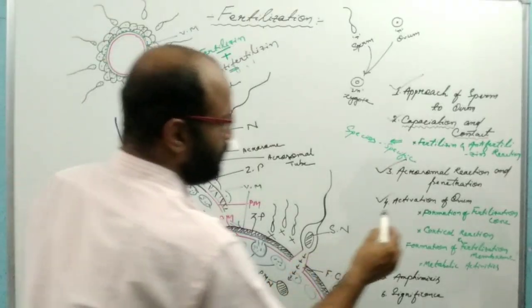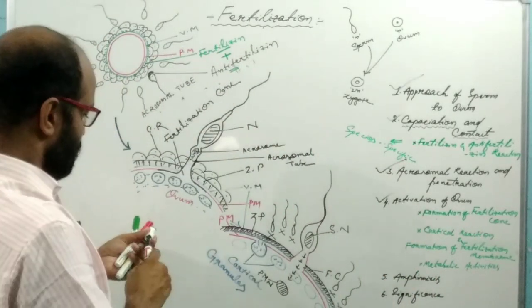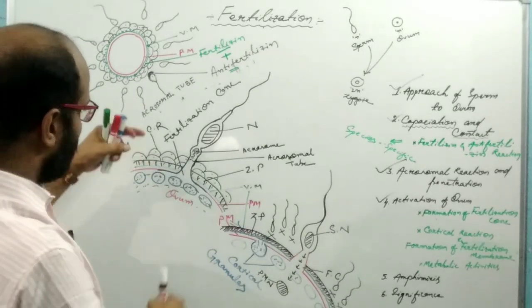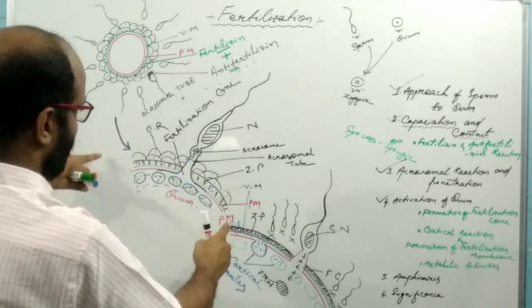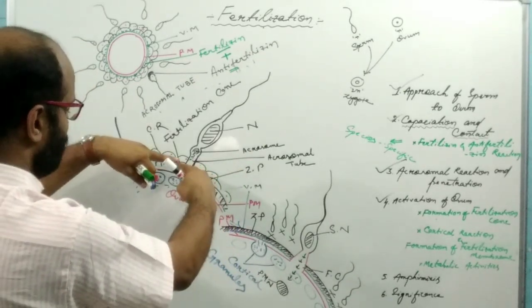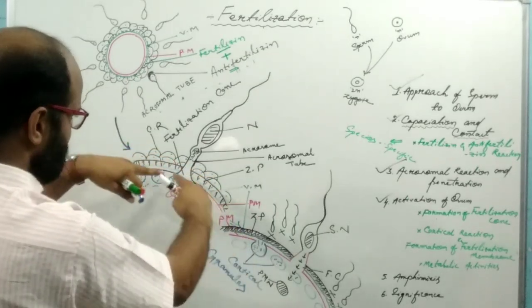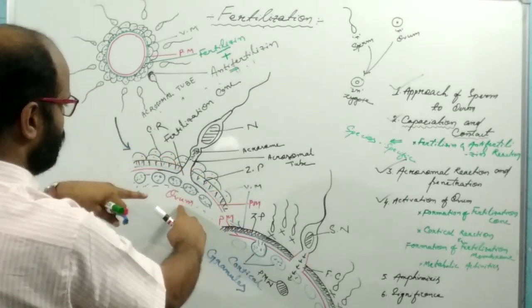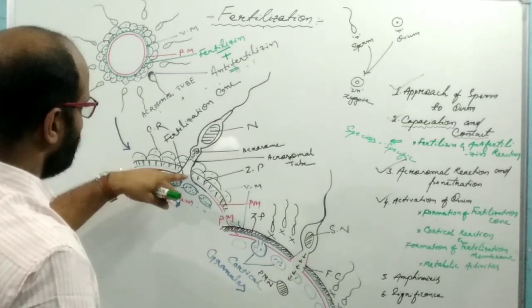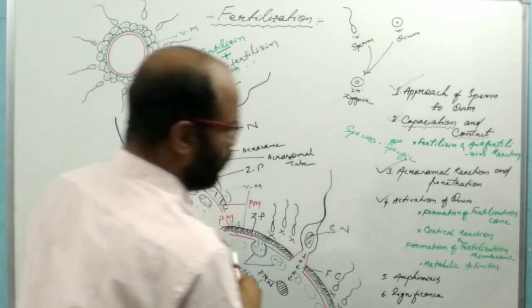This is the formation of the fertilization cone. When the acrosome fuses with the ovum surface, then the acrosomal membrane fuses with the plasma membrane of the ovum, which forms a cone-shaped structure which is known as the fertilization cone.